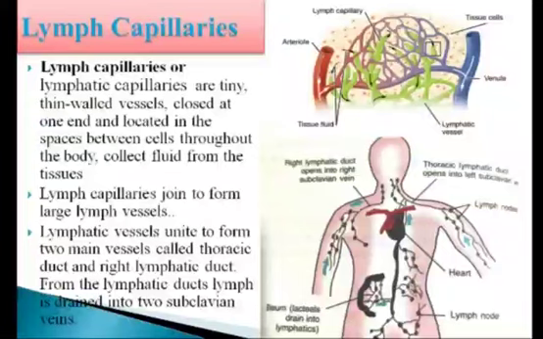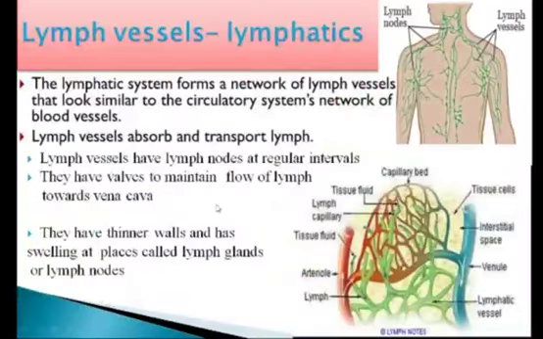So, understood that lymph capillaries are the blindly ending meshwork of thin walled tubes, and the tissue fluid drains into lymph capillaries which join to form the lymphatic vessels. Now, what are the lymphatic vessels?